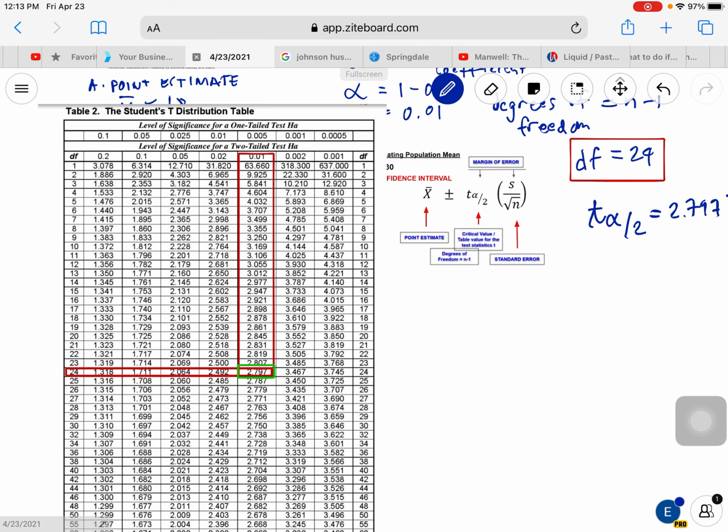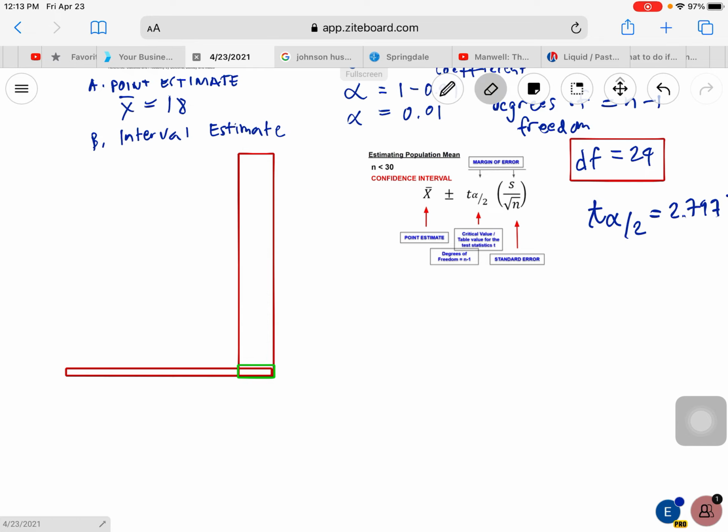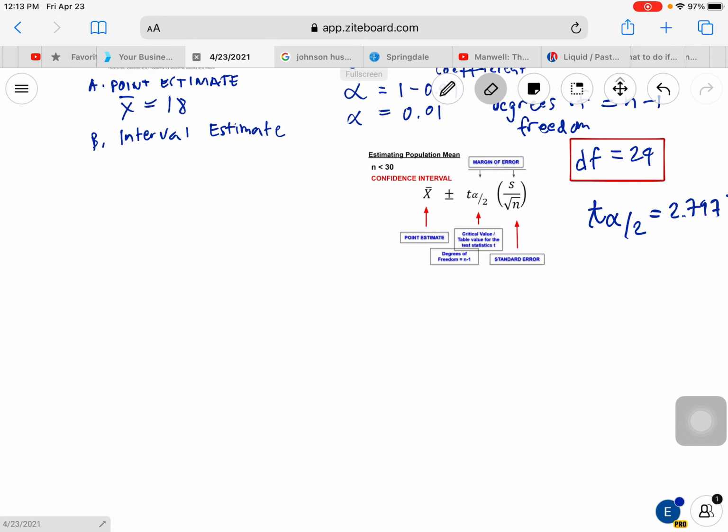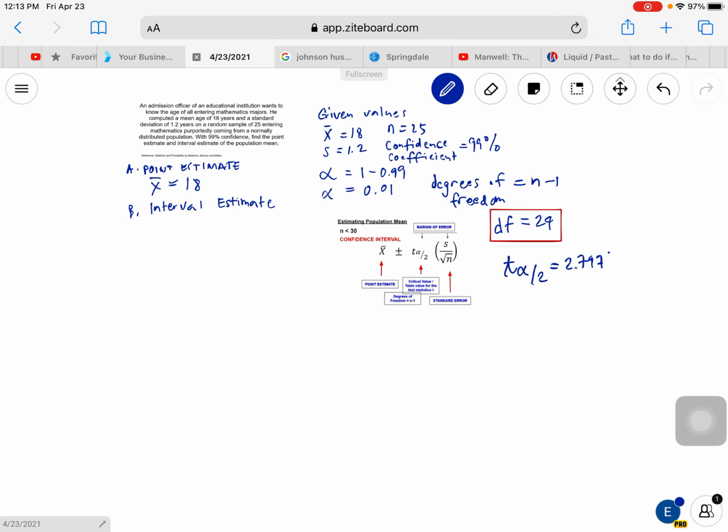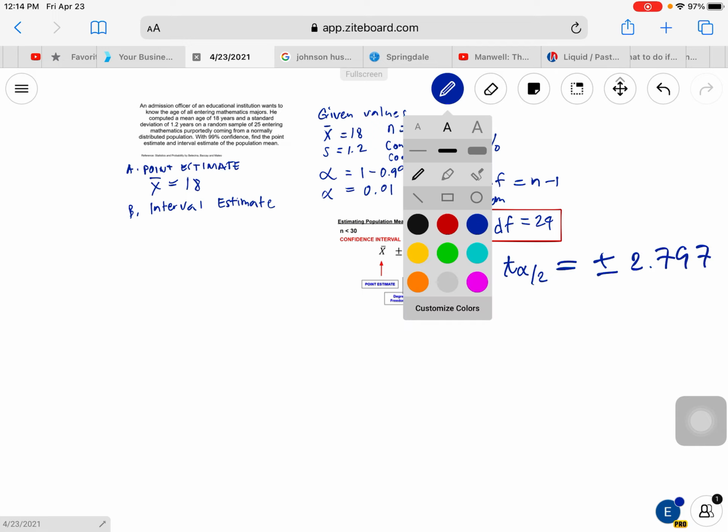Okay, 2.797. We can already erase this and start substituting the values here. We're going to have two values, one negative and one positive: negative 2.797 and positive 2.797.